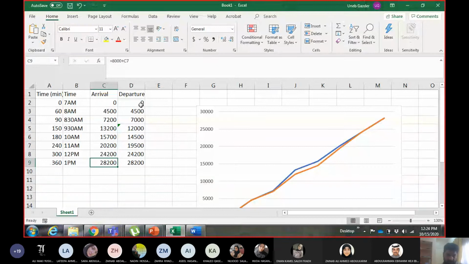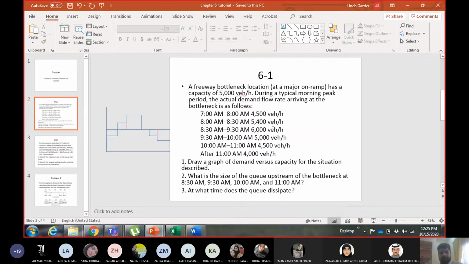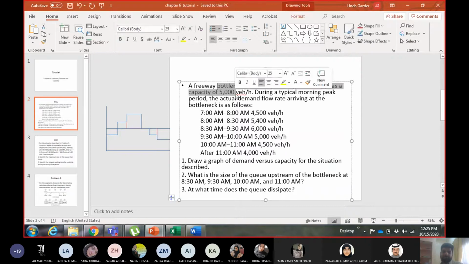Now vehicles departure. 7 a.m. 0. 8 a.m. same as arrival, because this is less than capacity, right? So 4,500 vehicles came, 4,500 vehicles left. Okay. Now from 8 to 8:30, the rate is 5,400, but the capacity is 5,000.